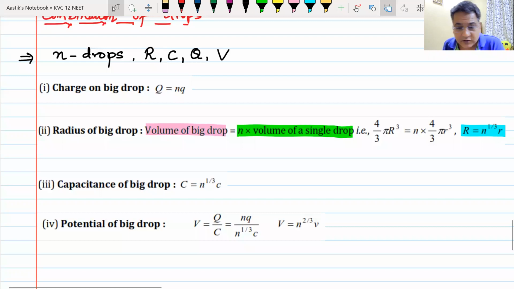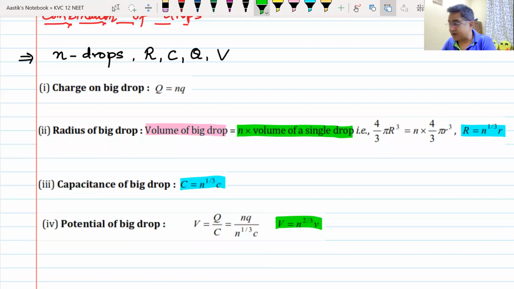Then we talk about the potential of the bigger drop. You can divide the charge by the capacitance, and this capacitance is in the same ratio as the radius. If you look at potential, it becomes n raised to the power 2 by 3 times V. So you just remember these facts so that you can write the answers pretty quickly.